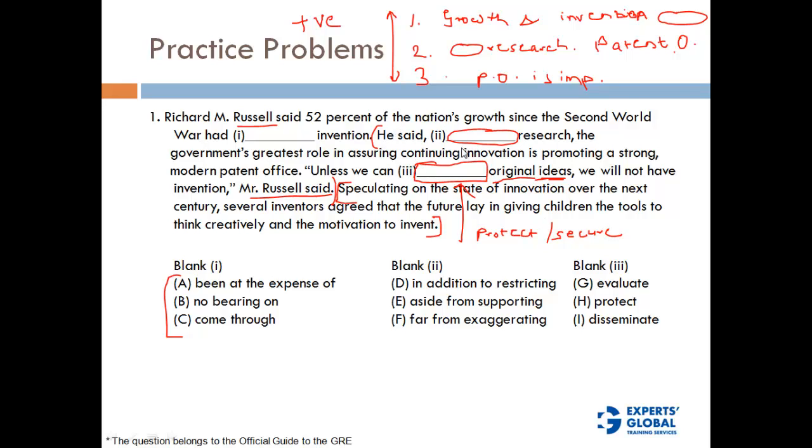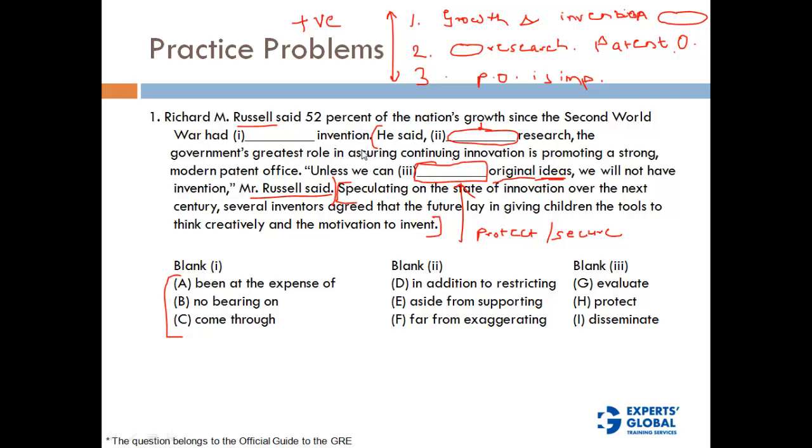So what about this second blank now? First, we got some idea about the third blank. How is the second blank related to the third blank? Is it positively correlated or negatively correlated? He said that dash research, the government's greatest role in assuring continuing innovation, is setting up a patent office, and the patent office protects original ideas, without which we cannot have invention.